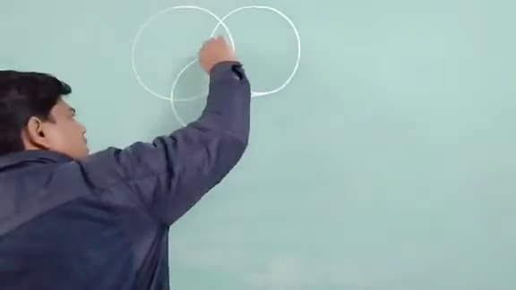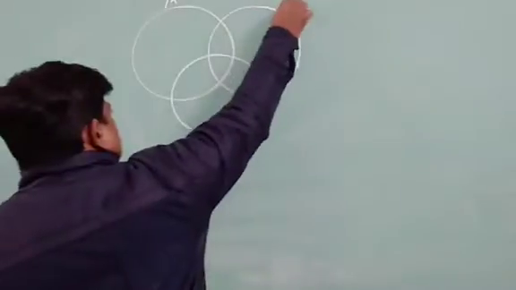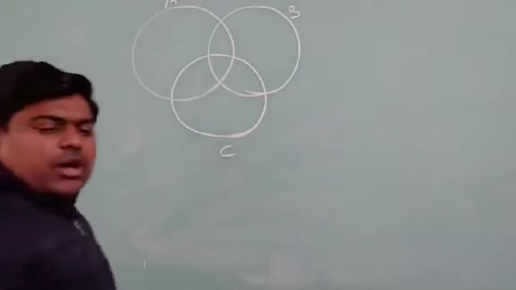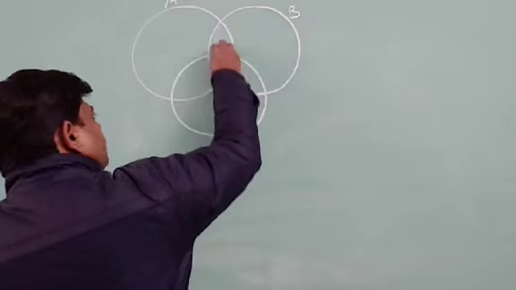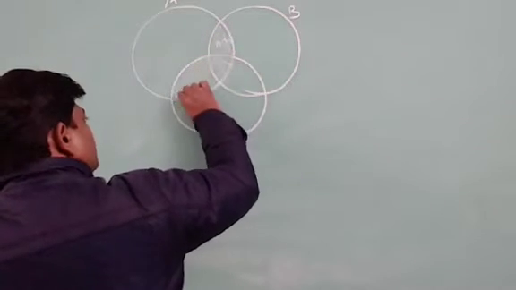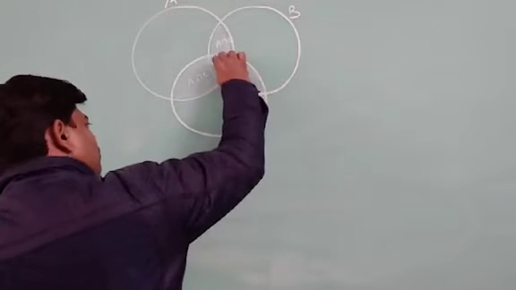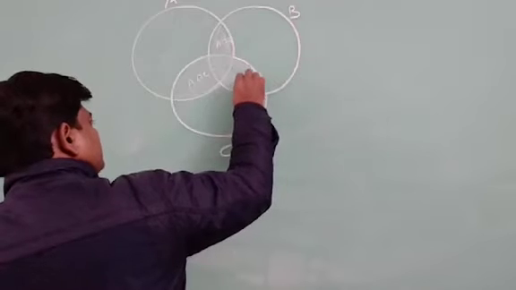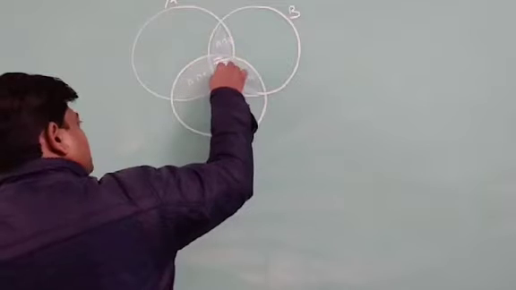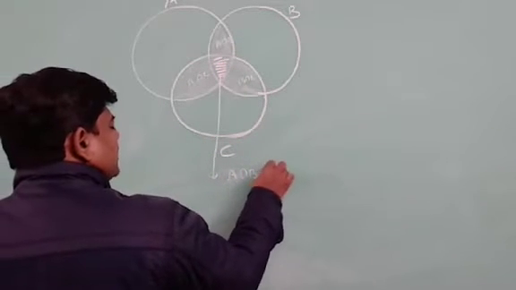In this way I can draw the diagram. This is A, this is B, this is C. This portion is called A intersection B. That one is called A intersection C. That one is called B intersection C. And that middle one, what I am just shading right now, is A intersection B intersection C.